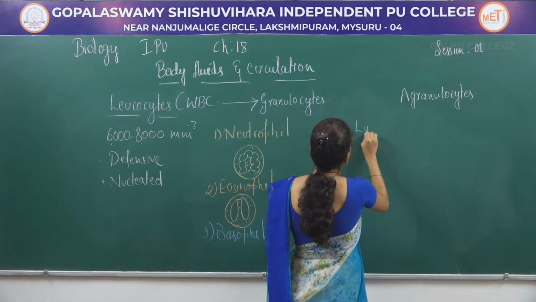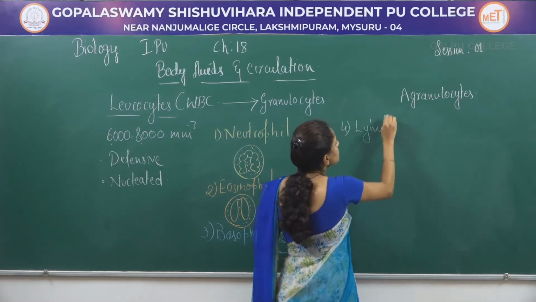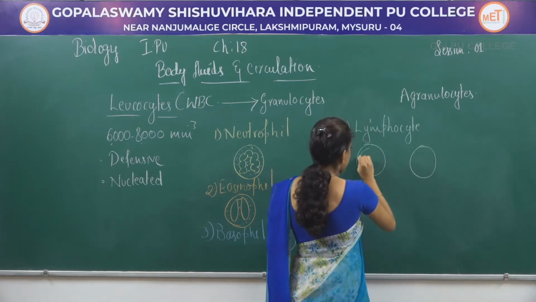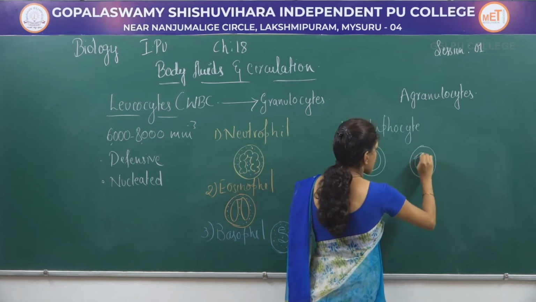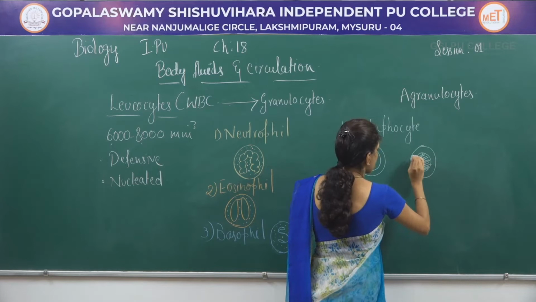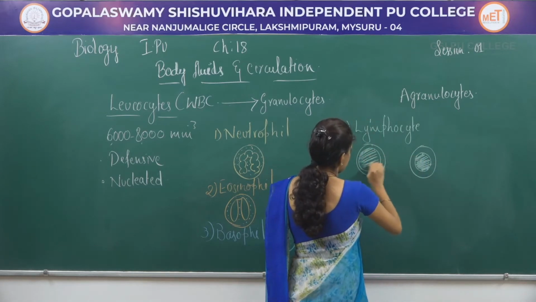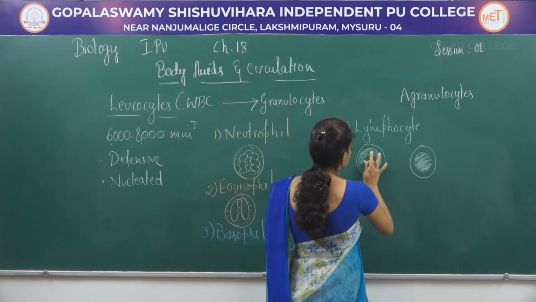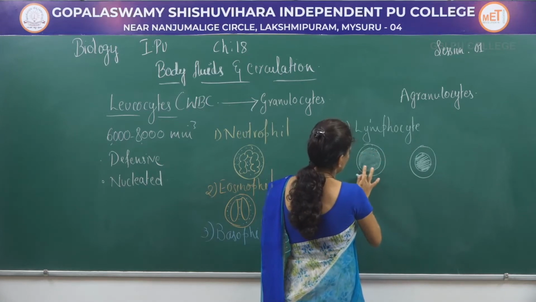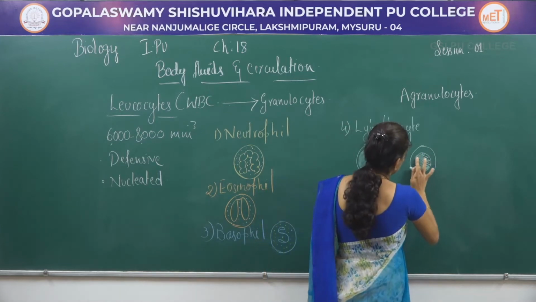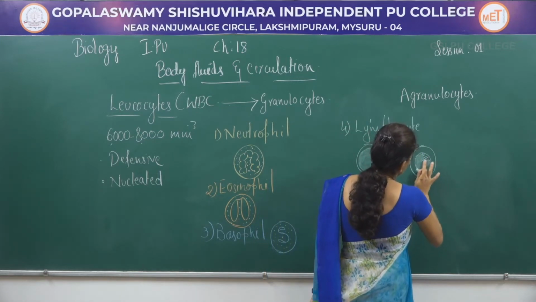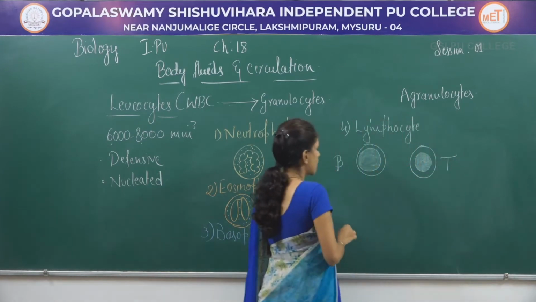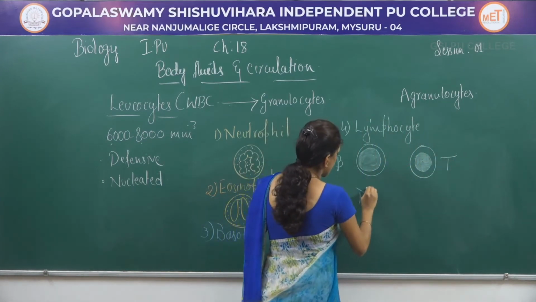That will be lymphocytes and the last one will be monocyte.